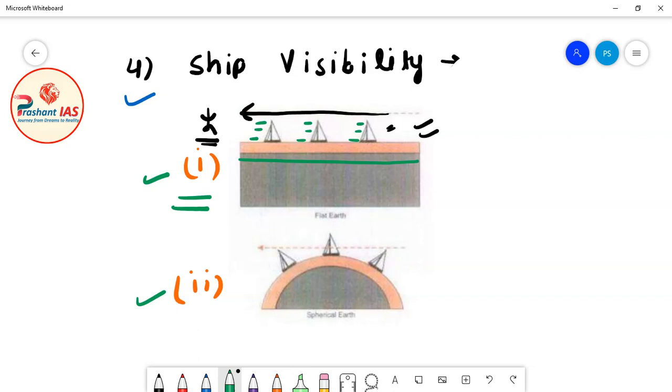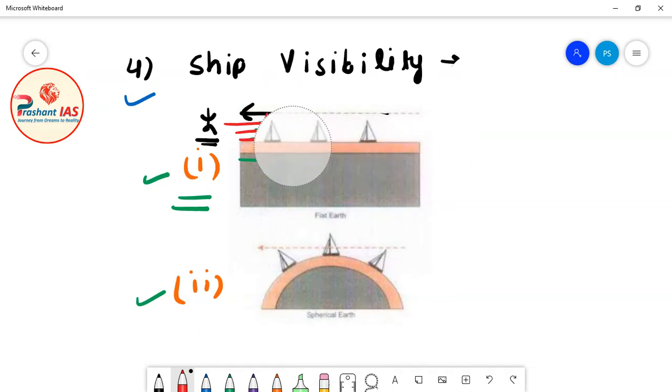Here you can see that the ship is very far from the person, and still all the parts of the ship are visible. Here the ship is not very far, not too close to the person, and still the person is able to see all the parts of the ship. In this position the ship is very close to the person, and still the person is able to see all the parts of the ship. So it is very clear from the diagram that here the person is clearly able to see all the parts of the ship from all the distances together.